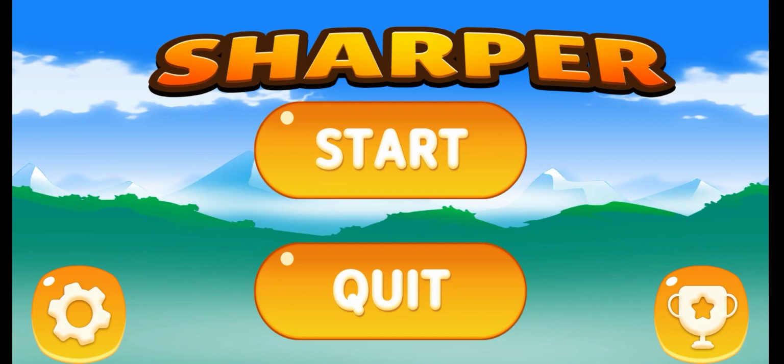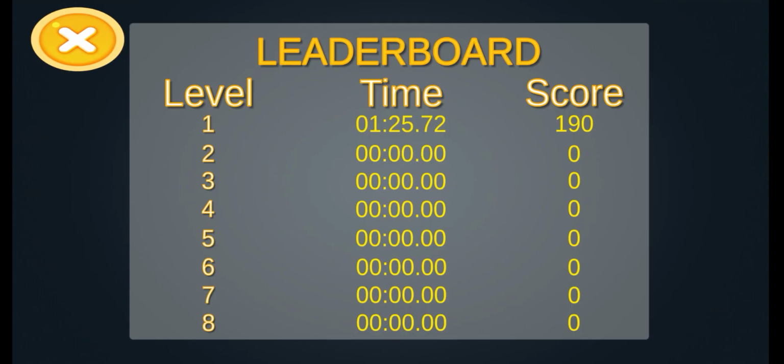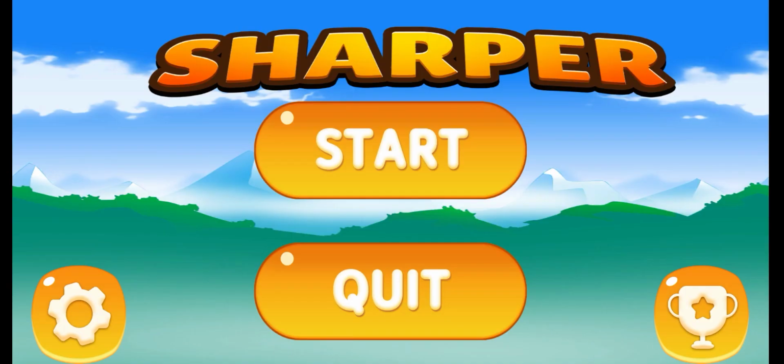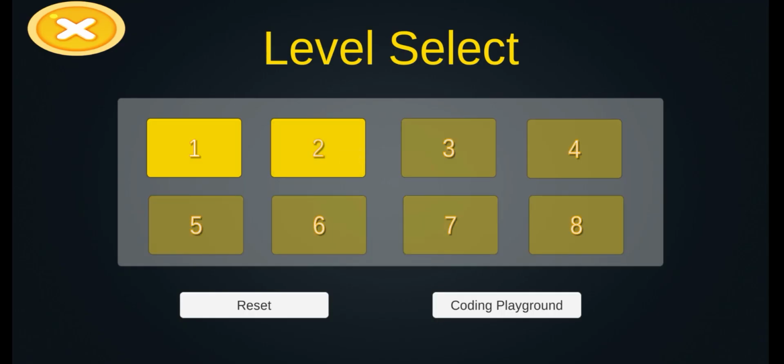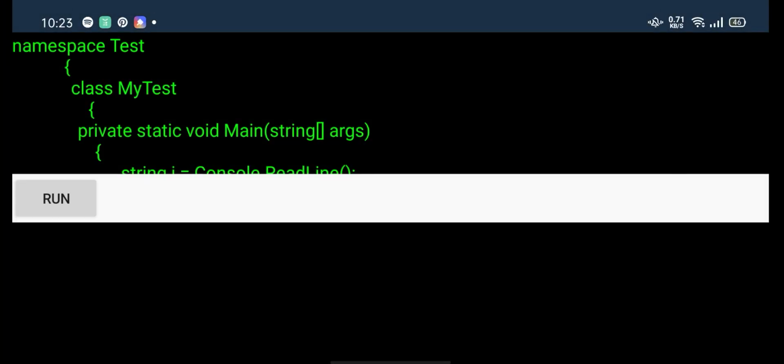Now we also have the leaderboard. If we click the leaderboard button, it loads the leaderboard, which lists the level, time, and high score. And then if we go to the start, you can see the reset button, which resets all the progress and deletes all the records in the leaderboard, and the coding playground, which opens an add-on console application where the player can explore and practice the C# programming concepts they have learned during the game.